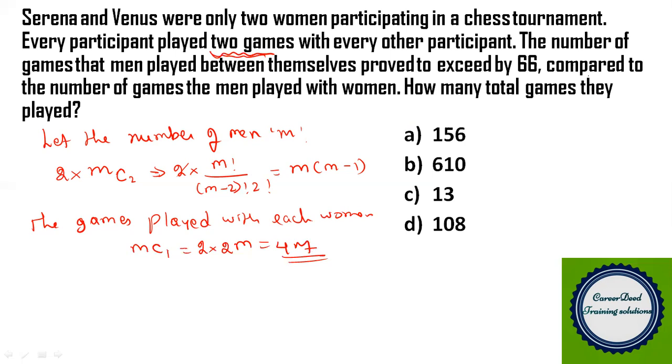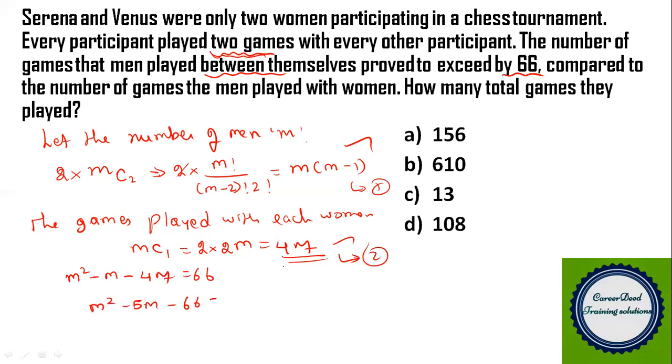Now look at the third statement. The number of games that men played between themselves proved to be exceeded by 66. So the difference between the games played among the men and the games played with the women is 66. Now you can frame an equation, right? So m into (m minus 1) can be written as m square minus m, minus 4m, equal to 66, right? So let this be the first equation and this the second equation. The difference between the first and second equation is 66. So that is m square minus 5m minus 66 equal to 0.